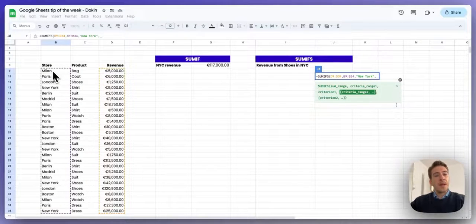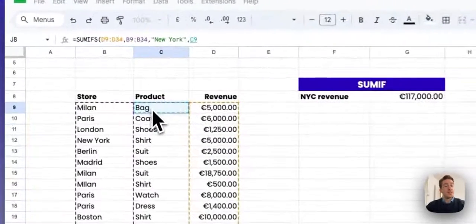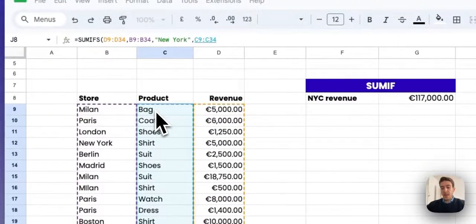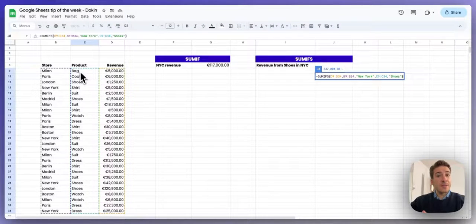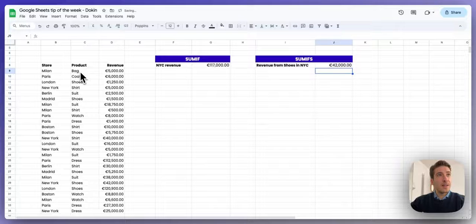After that, I want to find the shoes. So I'm going to select the range for products and calling shoes. Now that I have done that, I can close my brackets, click on enter, and I have my revenue from shoes in New York. So very simple, very straightforward, useful alternative sometimes to things like VLOOKUP.